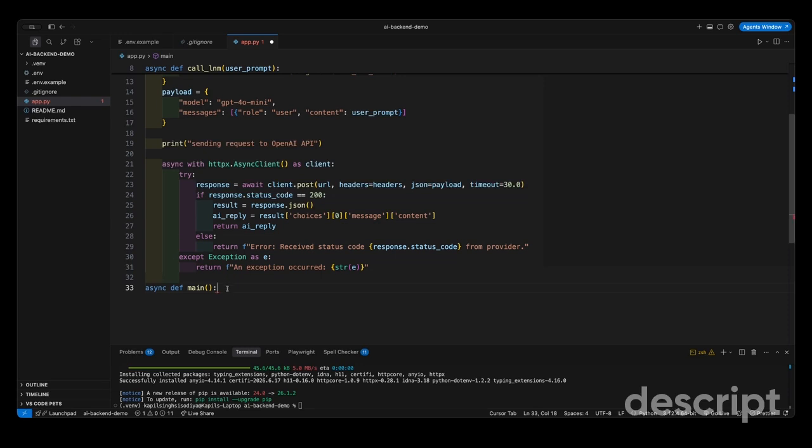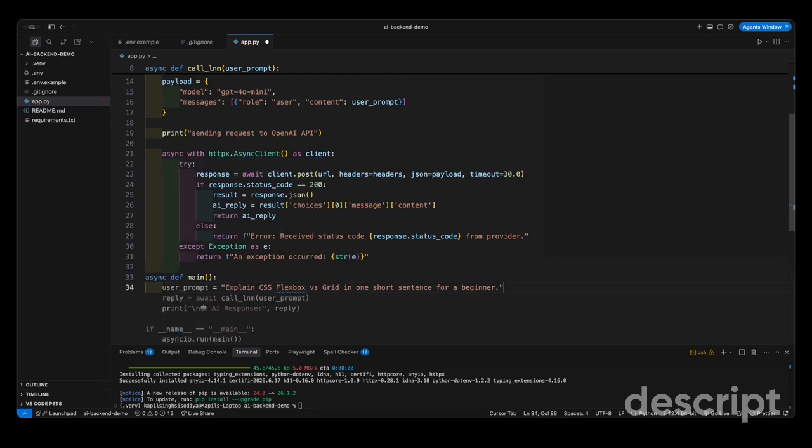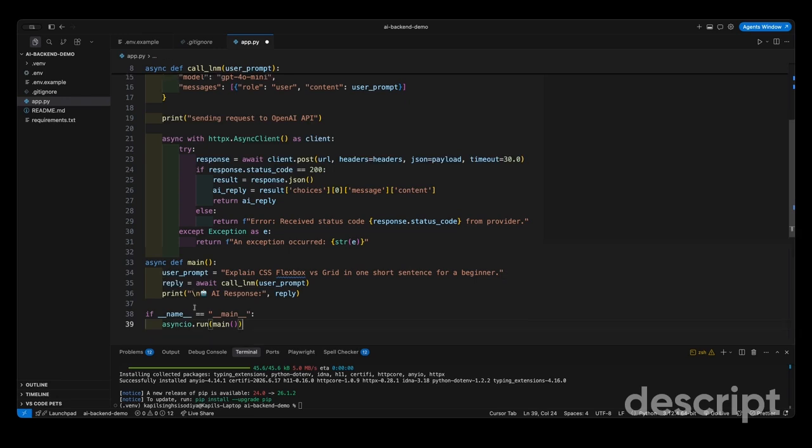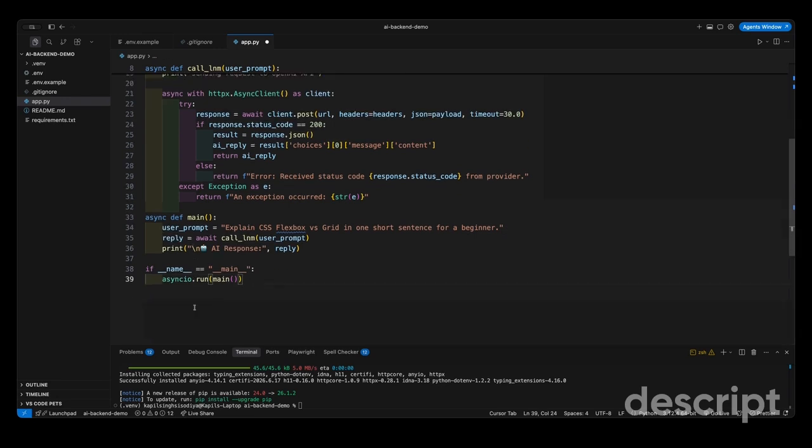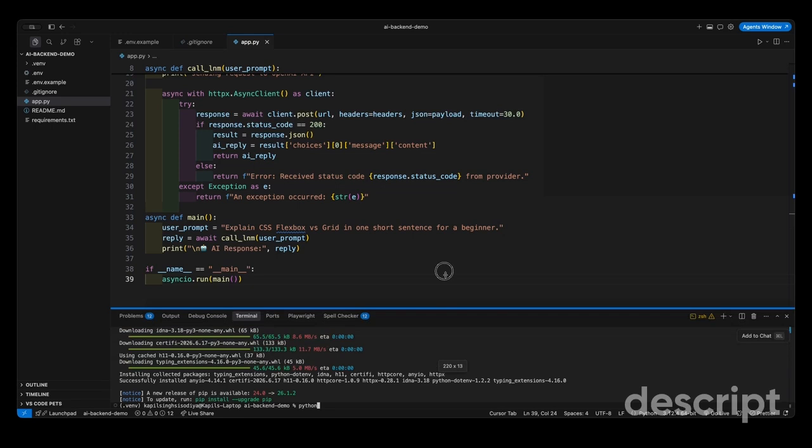And then in case of exceptions, we return the status. Then we'll have the main, just set a sample prompt: Flexbox versus grid in one sentence. Await our function, print the reply, and at the end a standard asyncio entry point. That's the whole file. Under 40 lines, we now have an AI backend.